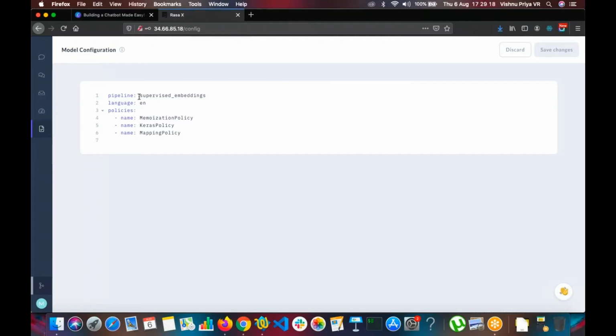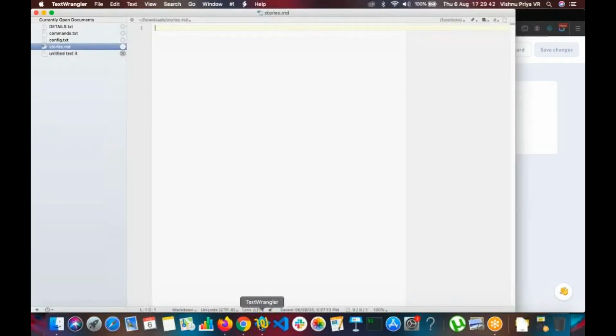The pipeline is where the bot will be understanding what the user says. That will be the NLU part of it, the natural language understanding. And the policy section will be the natural language generation part of it. So once the bot understands what the user is saying, it has to respond back, right? That is in a user understandable language. So for those, the policies are used.